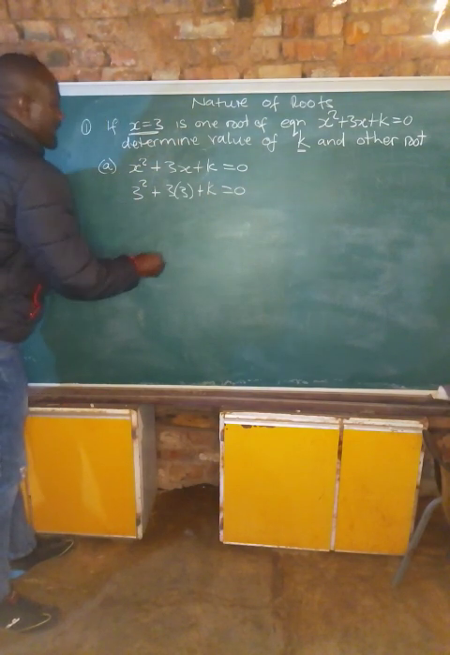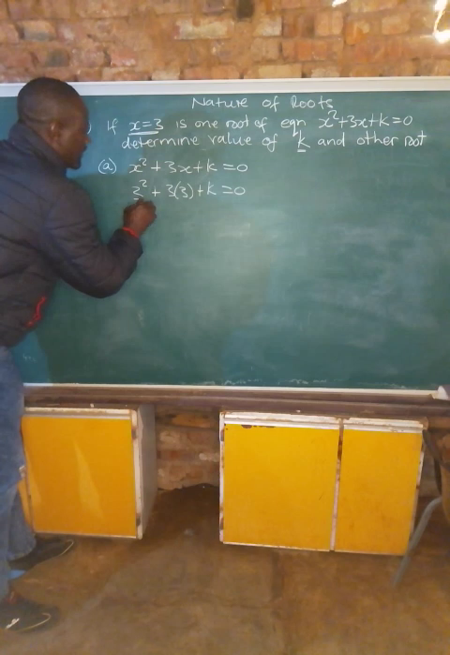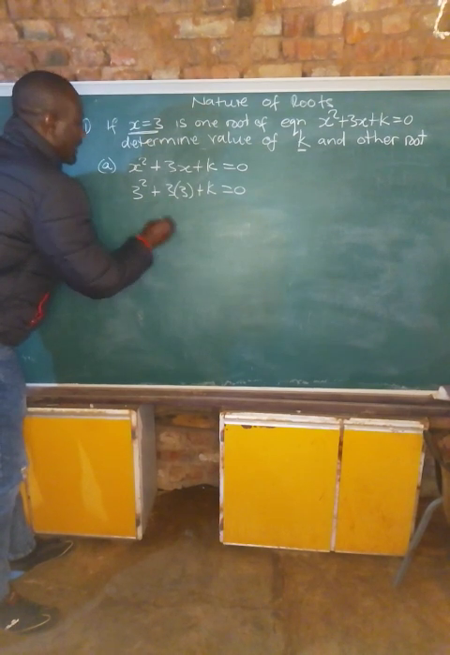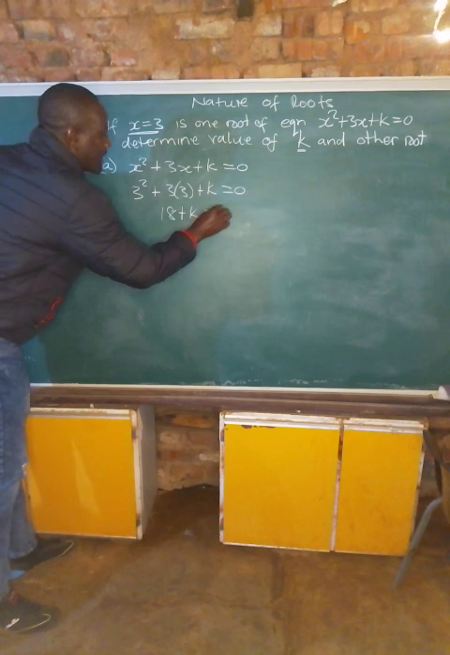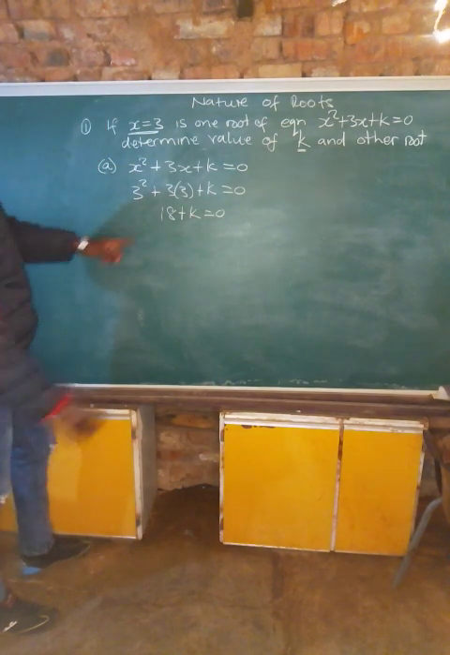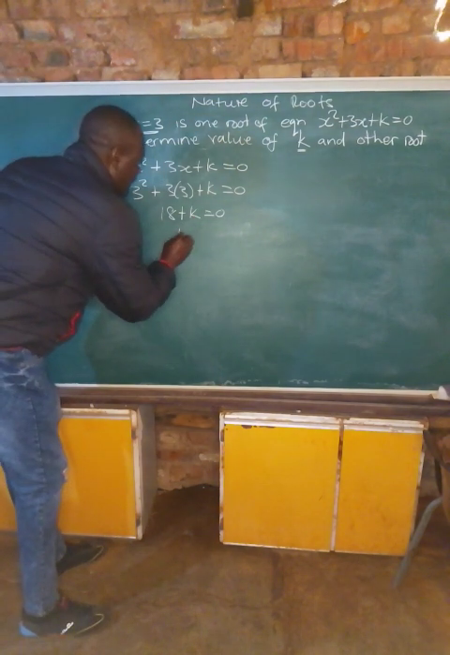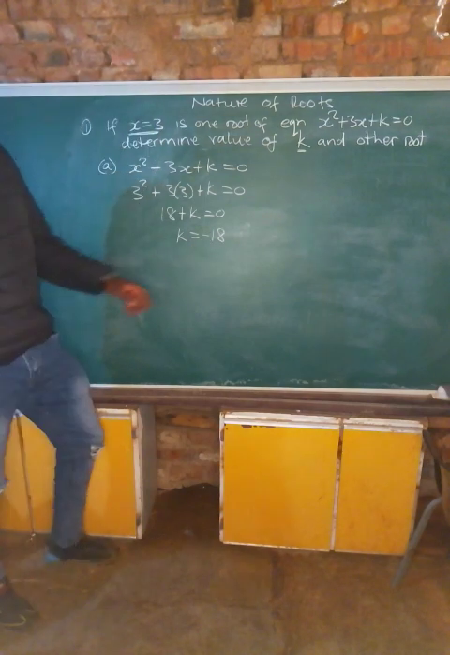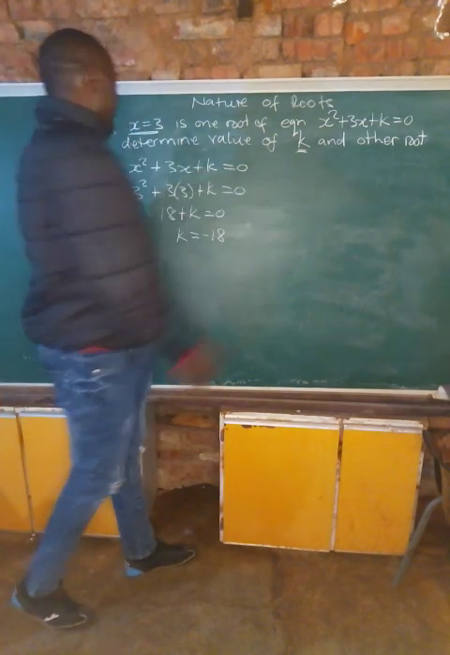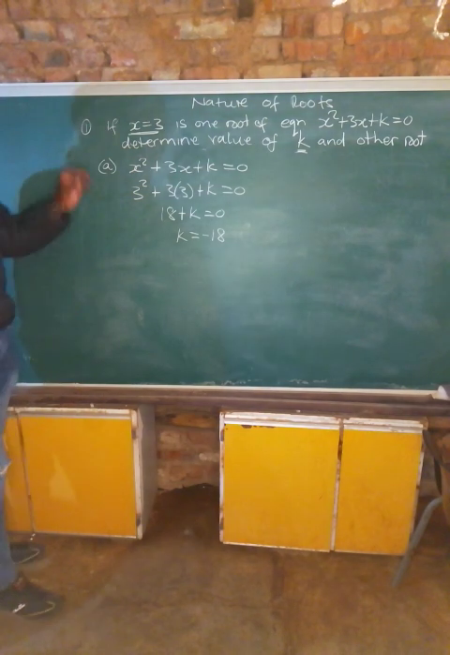This is 9 plus 9. What do we get? 3 squared, it's 9. 3 times 3, it's 9. So we get 18 plus k is equal to 0. So k is equal to minus 18. So we have solved this part. We have found the value of k.